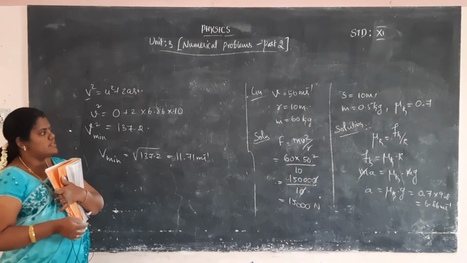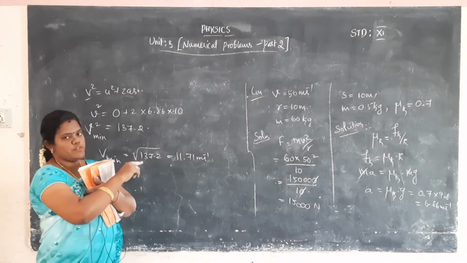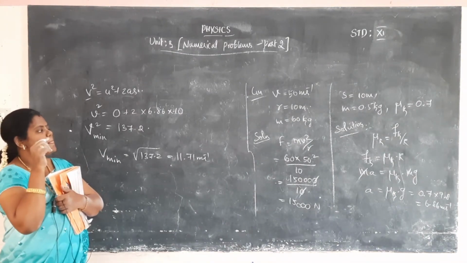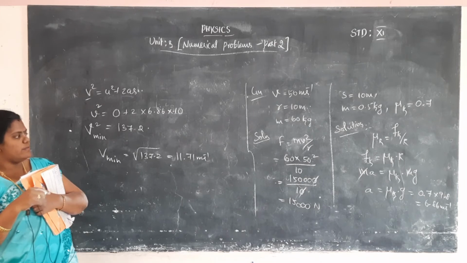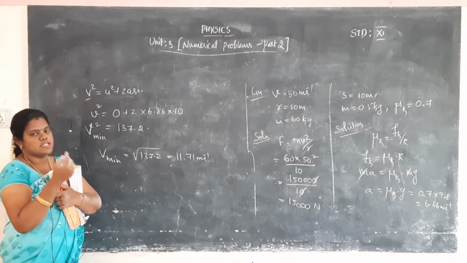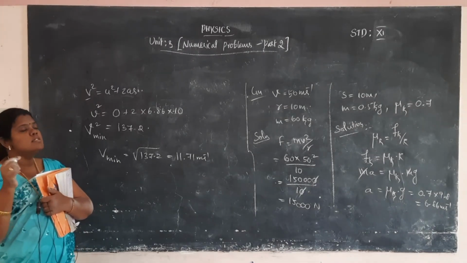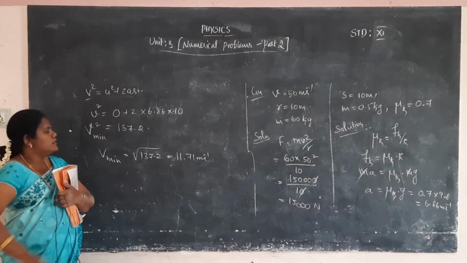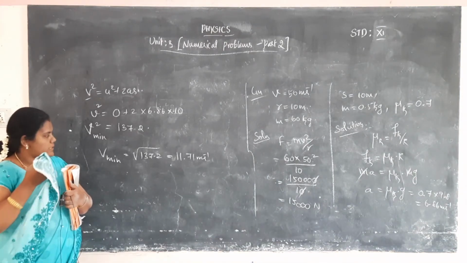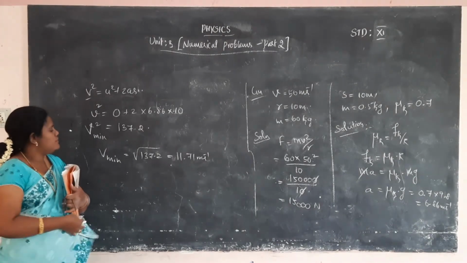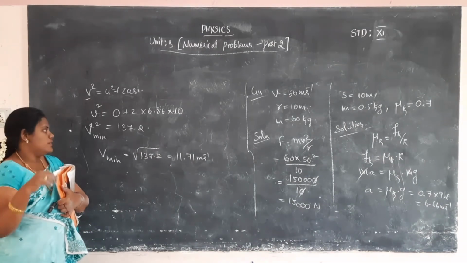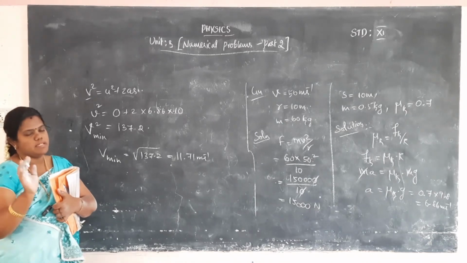How did we calculate? The coefficient mu k is equal to the frictional force by R. We substitute the R value and force value and easily calculate the acceleration. The acceleration value and the distance value are put into the third equation of motion. We consider the initial velocity u equal to 0. So 0 plus 2 into 6.86 into 10 gives 137.2. So V minimum is equal to 11.71 meters per second.